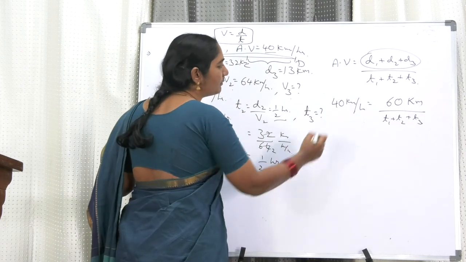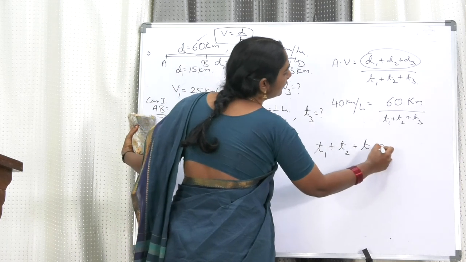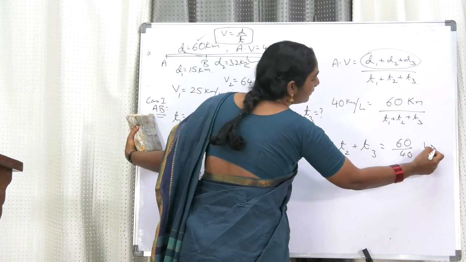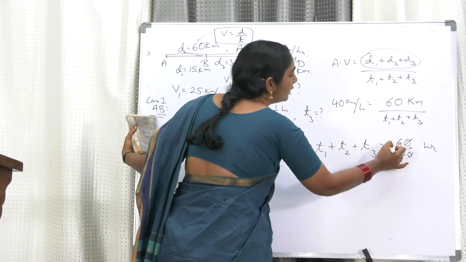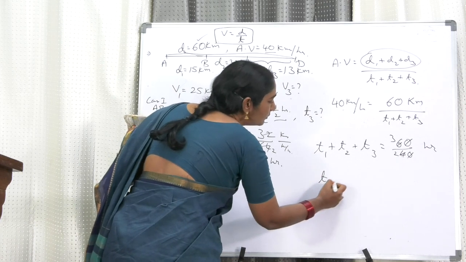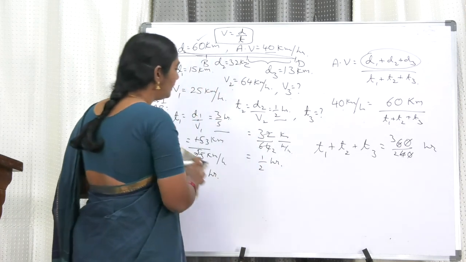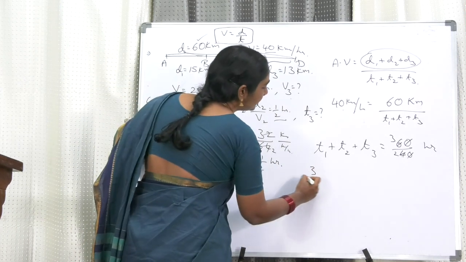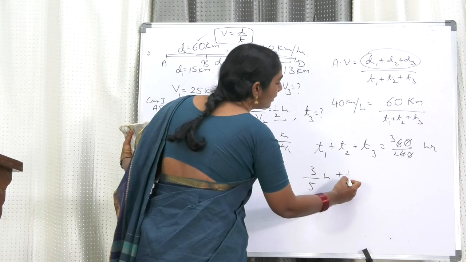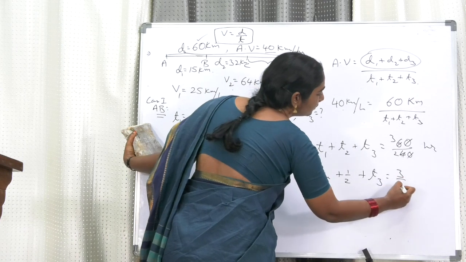From this, T1 plus T2 plus T3 is 60 by 40, which is 3 by 2 hours. T1 is 3 by 5 hours, T2 is 1 by 2, and T3 is unknown.